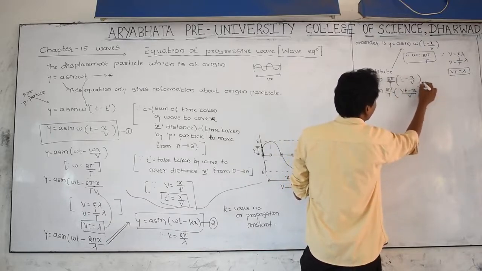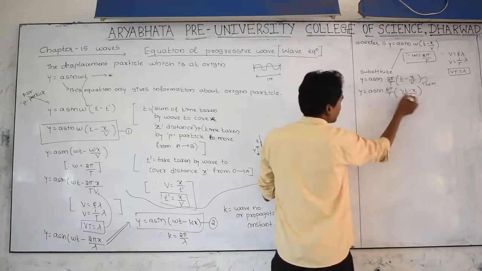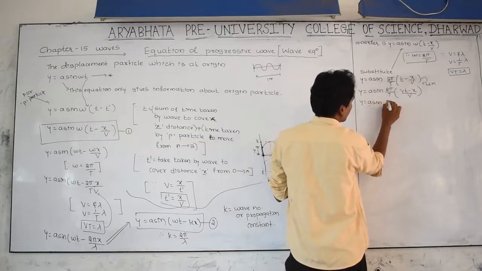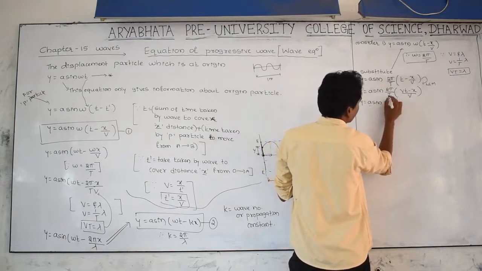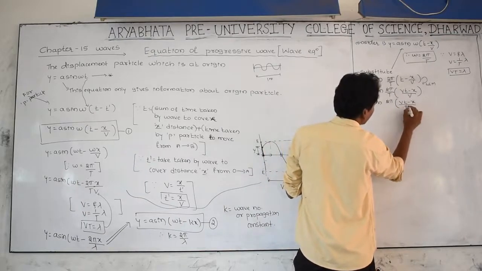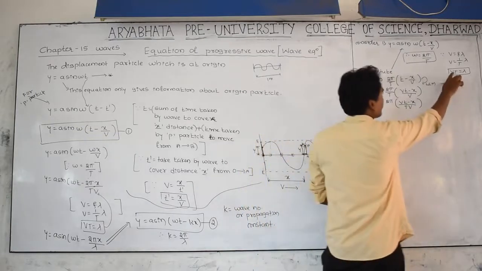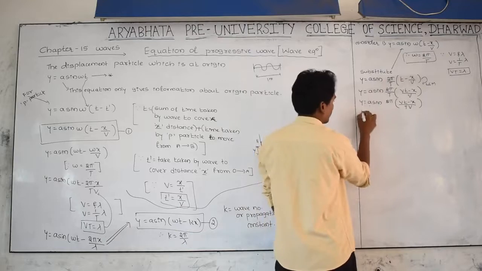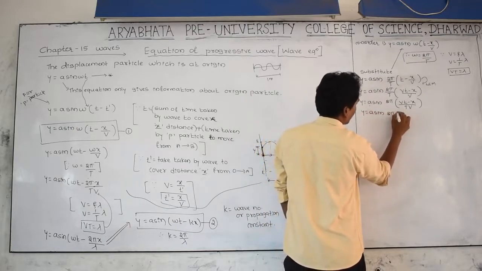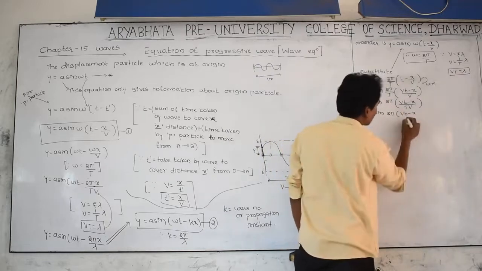I have taken the LCM, it is getting like this: y is equal to a sin of 2 pi, T taken inside, vt minus x divided by T into v, and T into v is nothing but lambda.